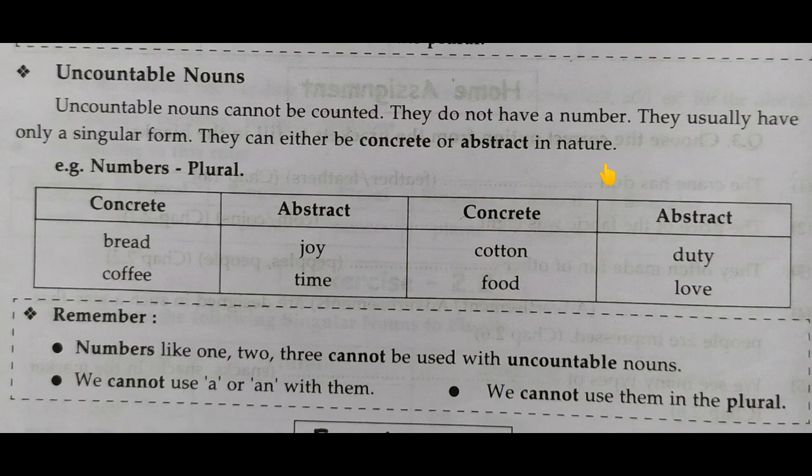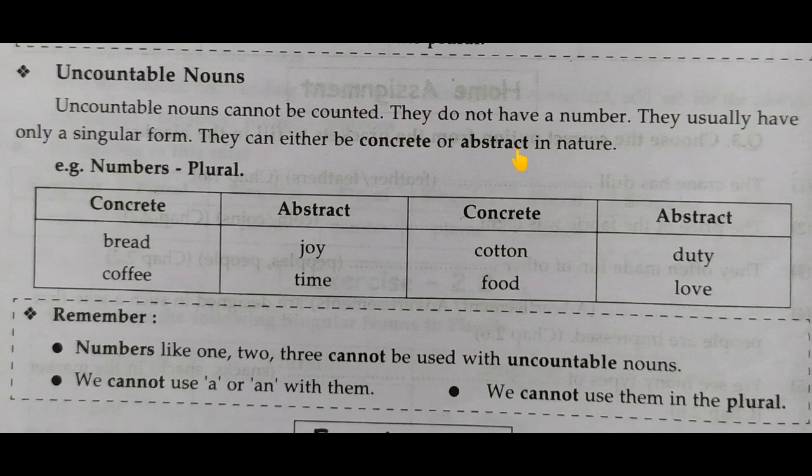And they usually have only singular form. And they can be either concrete or abstract. So we have seen in earlier videos what is concrete noun and what is abstract noun. So what is concrete noun?